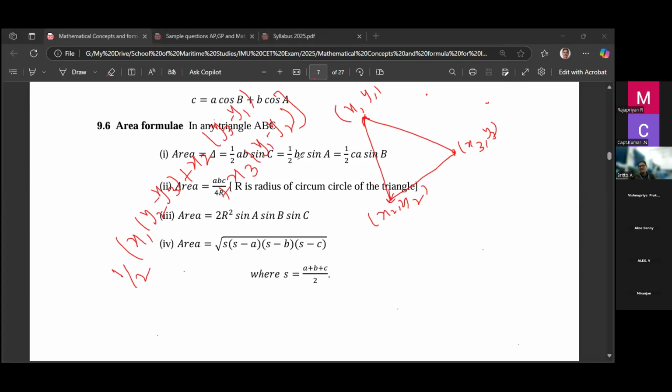If the sides and angles are given, the area of a triangle is half ab sine C. But if three points x1, y1, x2, y2, x3, y3 are given, to find the area we use this formula: half into x1 into (y2 minus y3) plus x2 into (y3 minus y1) plus x3 into (y1 minus y2). Remember this formula, note it down. This formula is not here.